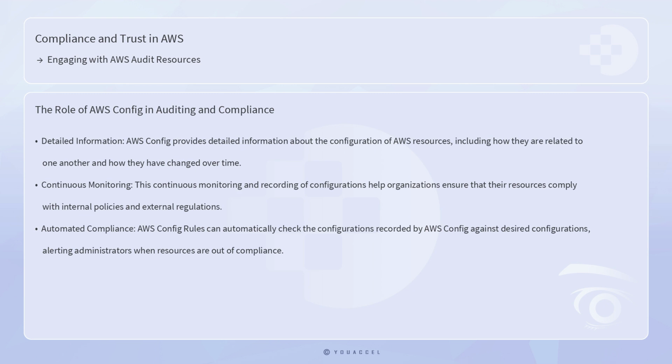In addition to CloudTrail, AWS Config plays a critical role in auditing and compliance. AWS Config provides detailed information about the configuration of AWS resources, including how they are related to one another and how they have changed over time. This continuous monitoring and recording of configurations help organizations ensure that their resources comply with internal policies and external regulations. For example, AWS Config rules can automatically check the configurations recorded by AWS Config against desired configurations, alerting administrators when resources are out of compliance.